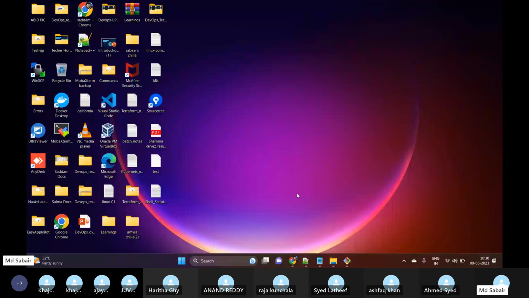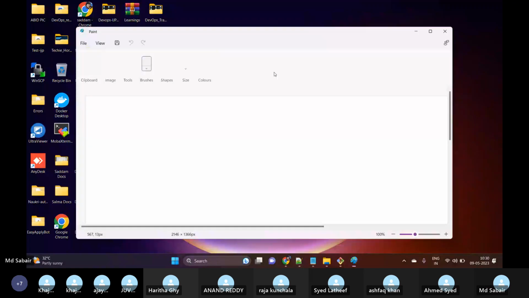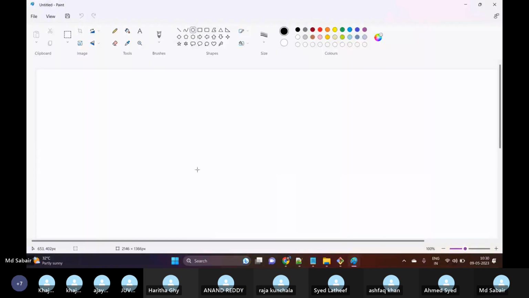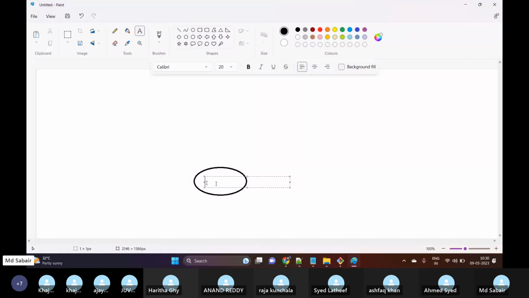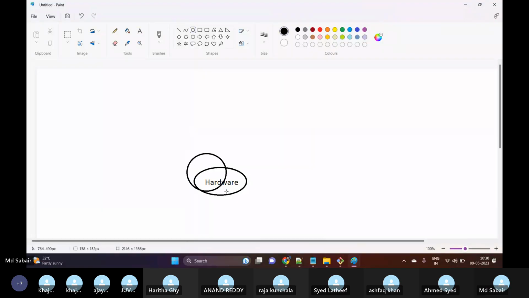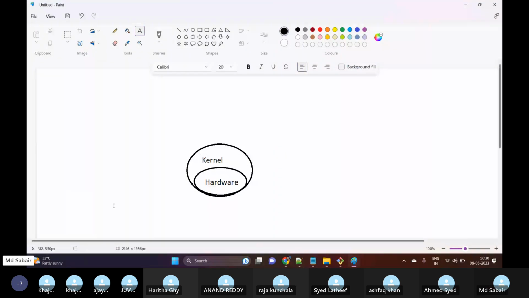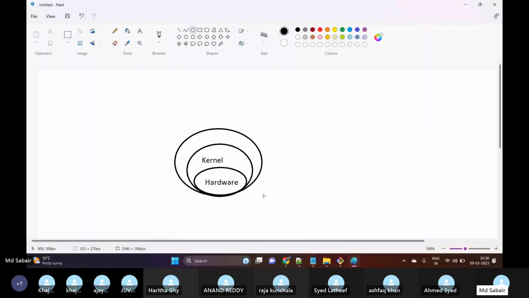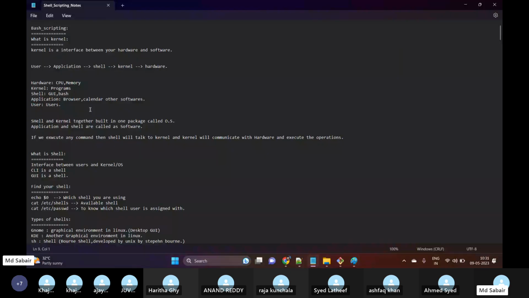Now, before understanding scripts, we'll see what the different types of interfaces available in Linux are. For example, this is our hardware. This is our kernel. Hardware, kernel, and then we can find our shell over here.